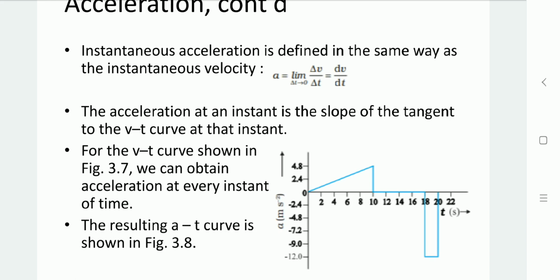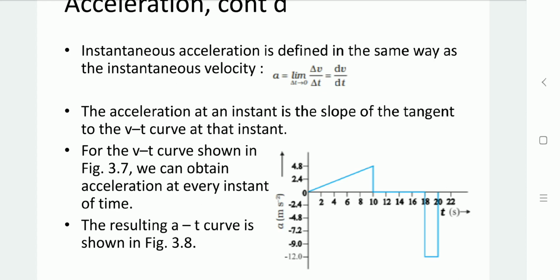Now, between 10 to 18 second, we have derived the average acceleration, that is 0 meter per second square. From that we can say that from 10 second to 18 second, a constant value of 0 meter per second square acceleration will be observed.